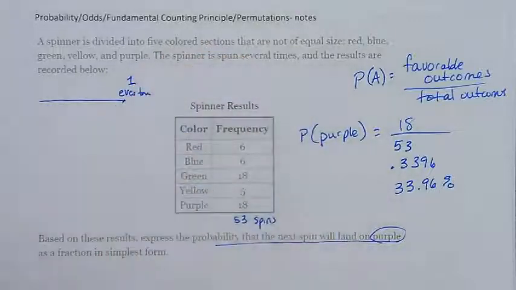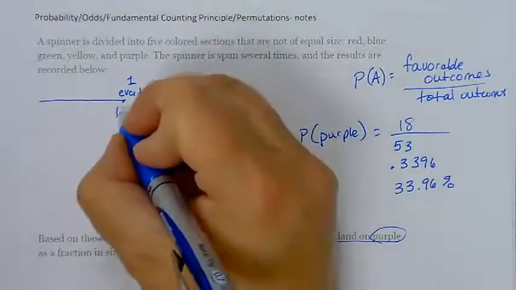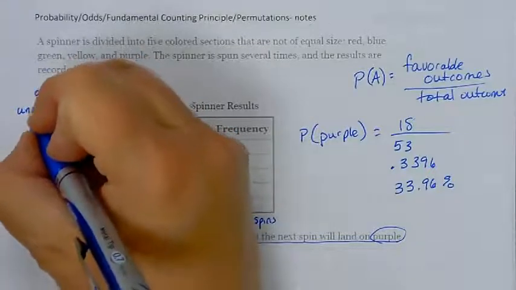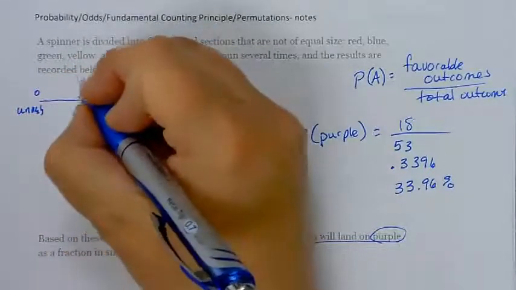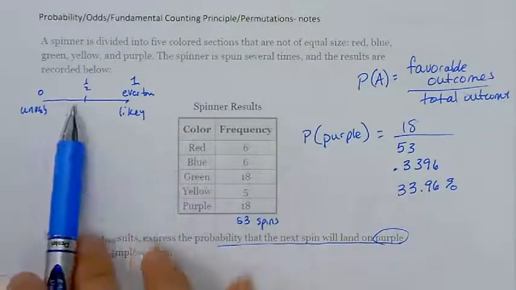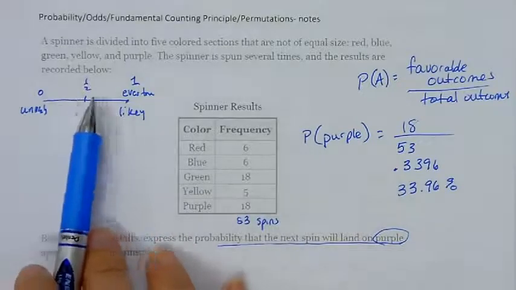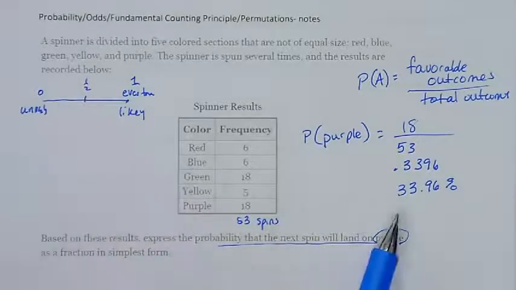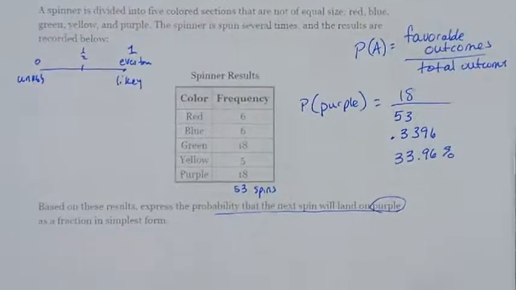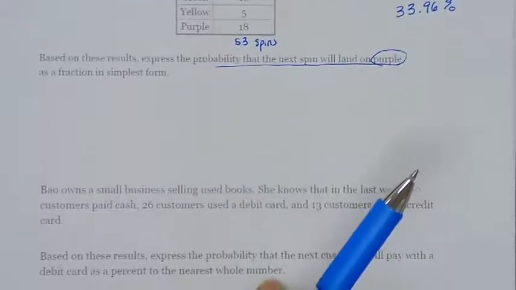So you can see that on a scale, if something happens every time, or the probability is 1, we would say that it's likely. If it never happens, it's unlikely. If it happens half the time, we would say it's equally likely or unlikely. So this one is kind of between unlikely and equally likely or unlikely. So this could happen, but probably not real likely. Let's look at the next problem.